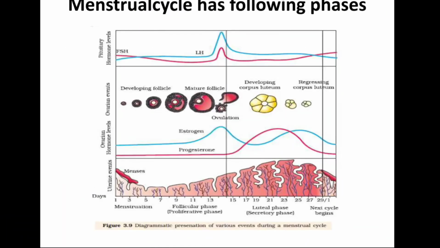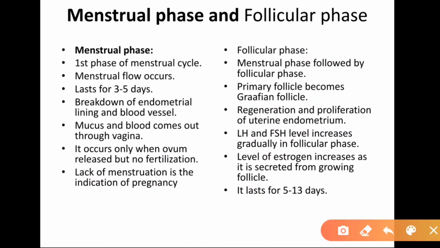As I told you, there are three phases. First is the menstrual phase, the first phase of the menstrual cycle, in which menstrual flow occurs, for about 3 to 5 days. In this process, the endometrium lining and blood vessels break down, and mucus and blood come out through the vagina. It occurs only when the ovum is released but there is no fertilization. When fertilization does not take place, there is no implantation. Lack of menstruation may be an indication of pregnancy.